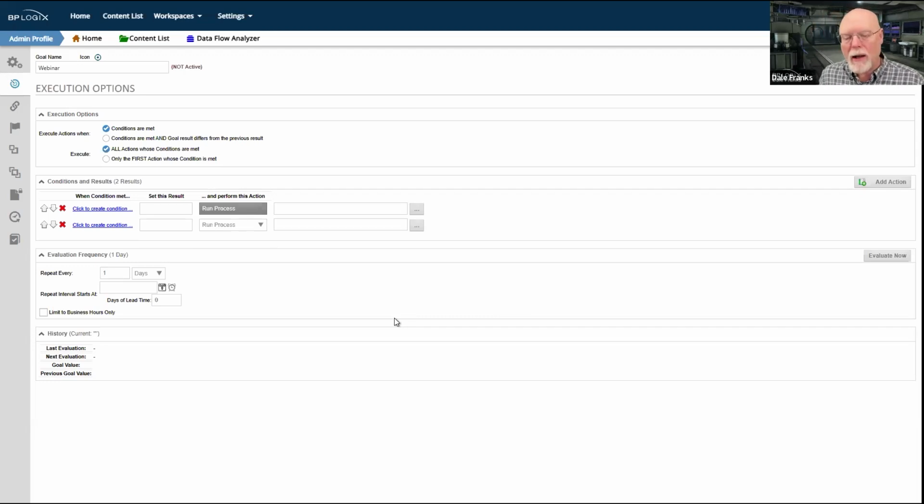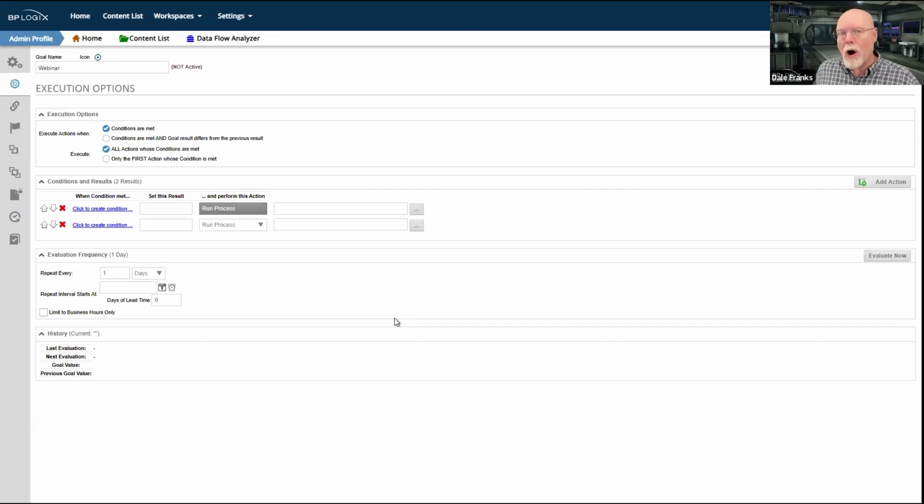So we're going to look at an example of both an explicit action, kicking off a process based on the value of the goal, and we're going to look at an implicit action, changing how a process works. And by the way, it's not just a process. You could change some information that's displayed on a form, for example.